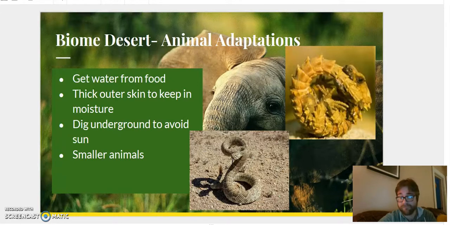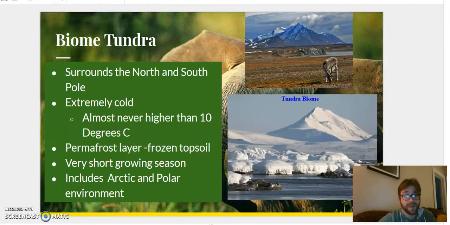And let's go the opposite here. Tundra can be considered a type of desert because it's pretty dry. But tundra is different for a few reasons. Tundra, for the most part, is a lot colder.